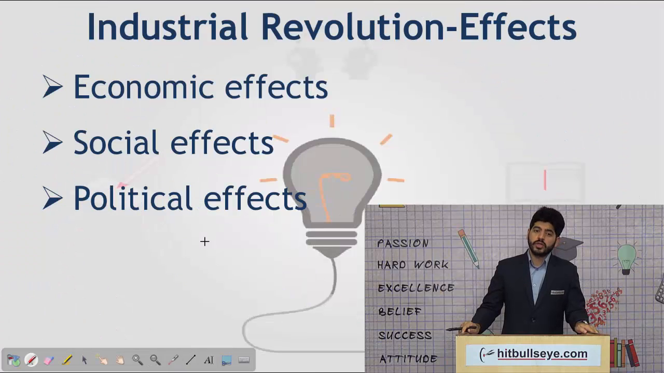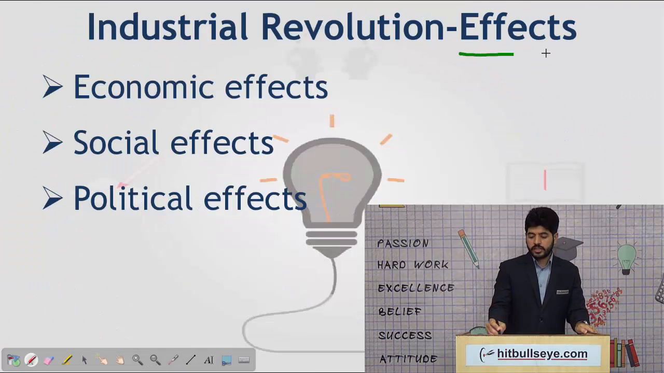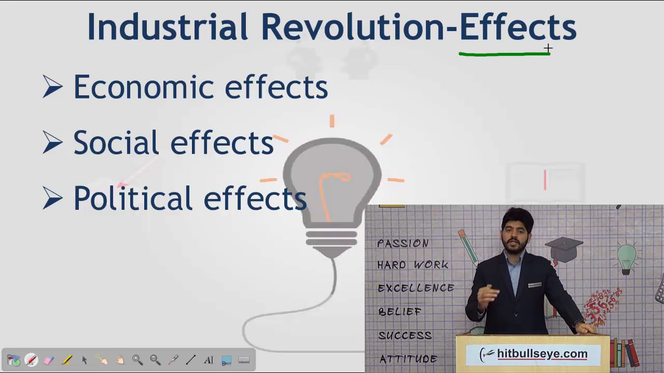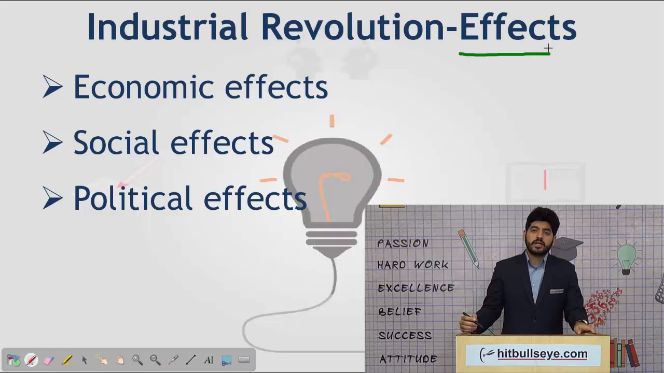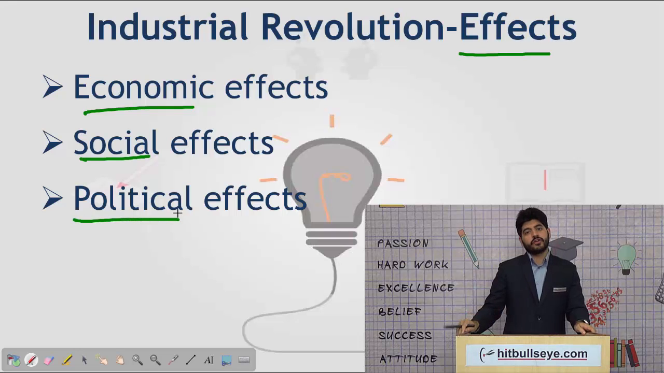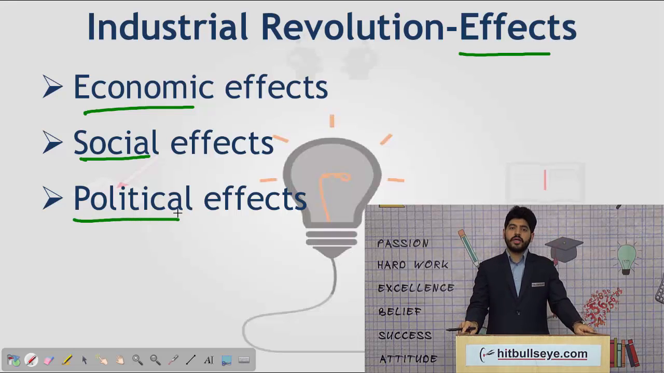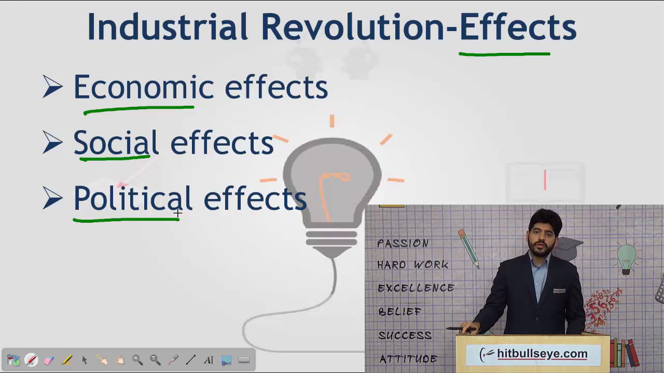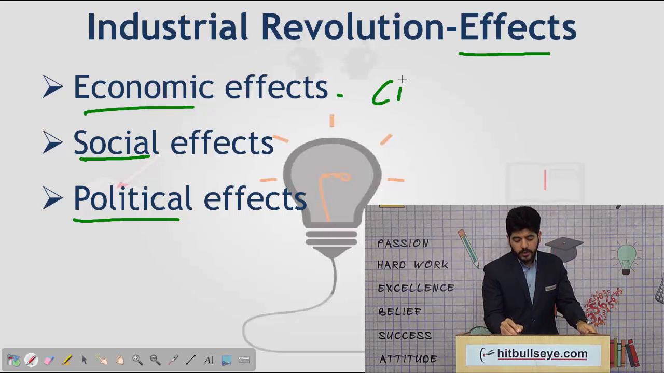Let us discuss the effects of the Industrial Revolution. Among various effects, we can categorize each and every effect into three major classes: firstly, the economic effects, the social effects and lastly the political effects. So let us discuss the economic effects of the Industrial Revolution. Firstly, as we all know, the economic effect of the Industrial Revolution was the birth of capitalism.